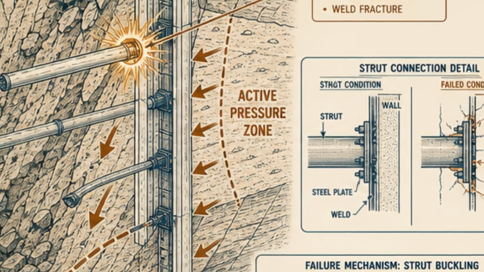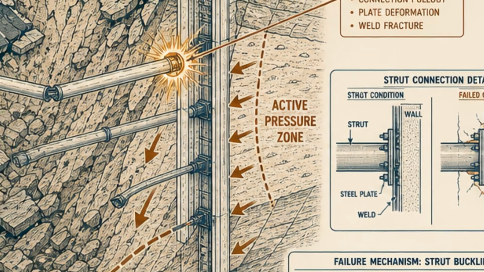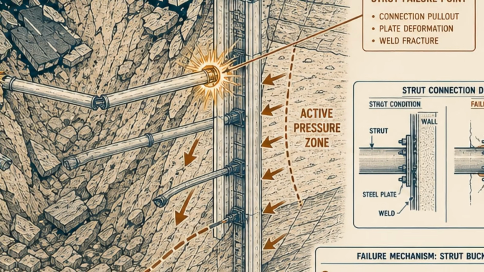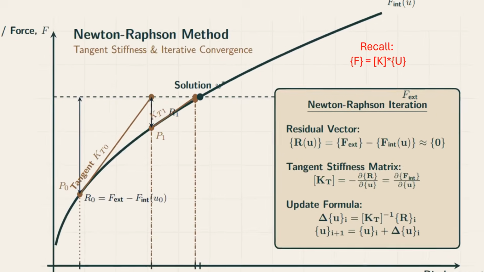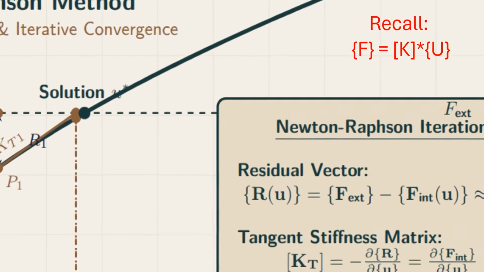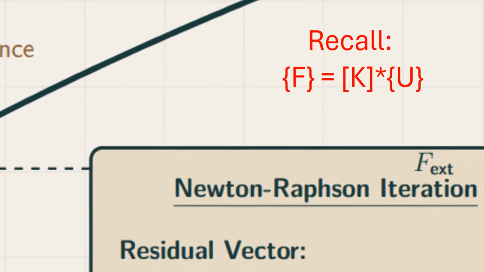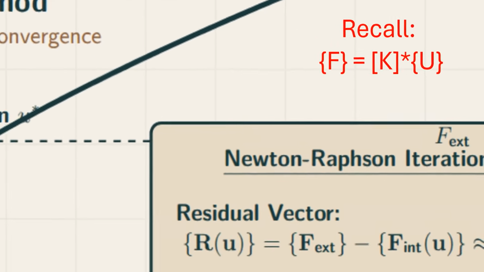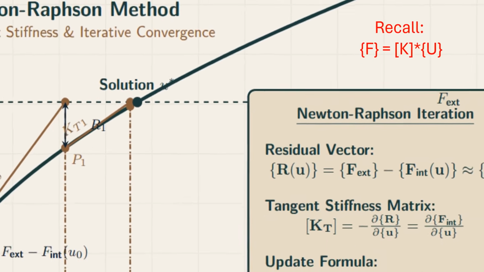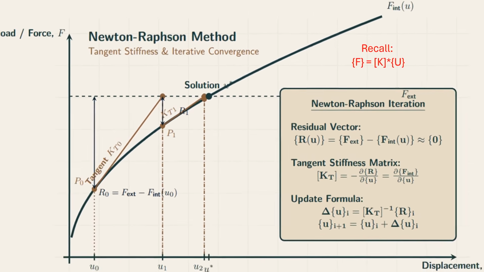In our previous video, we deconstructed the mathematical anatomy of FEA under the comforting assumptions of linear mapping. Today, we have to wake up from that linear dream. Recall our fundamental linear equation: force equals stiffness times displacement. In a nonlinear world, stiffness changes as the structure deforms. We must acknowledge that the global stiffness matrix is not a constant. It is a live, state-dependent operator.